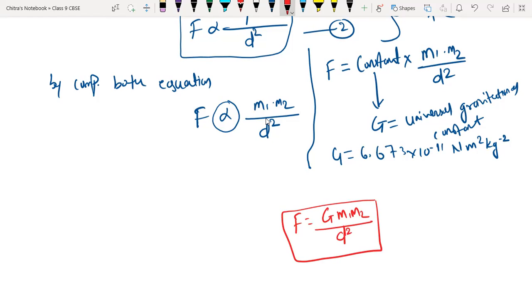Even two objects from your room, you can calculate the force of attraction working between them. Here F is the gravitational force, G is the universal gravitational constant, M1 is the mass of the first object, M2 is the mass of the second object, and D is the distance between their centers.